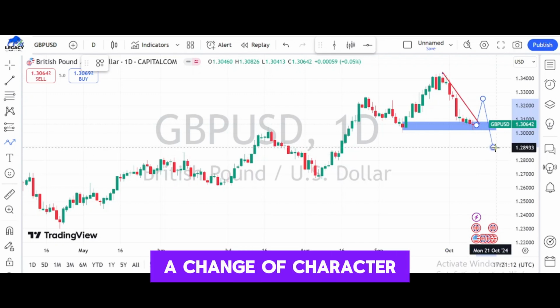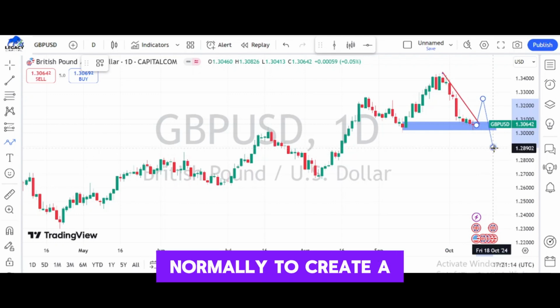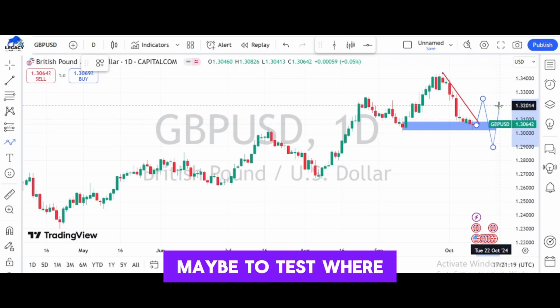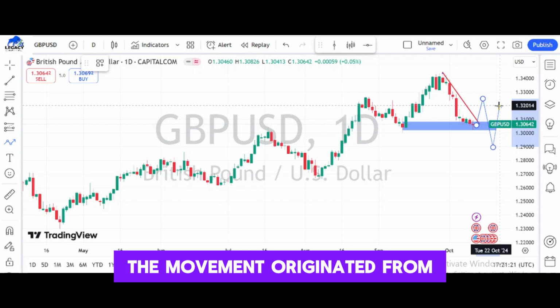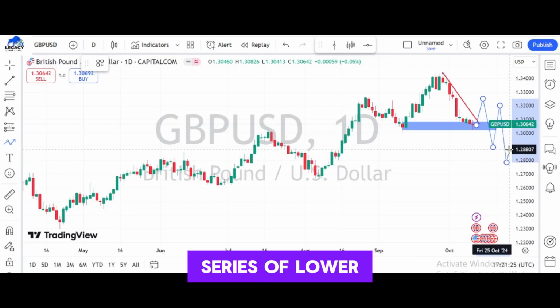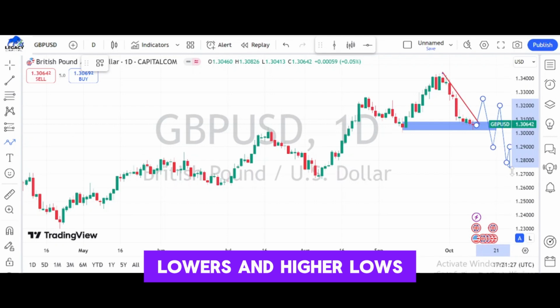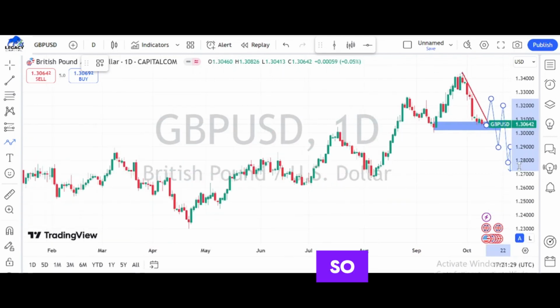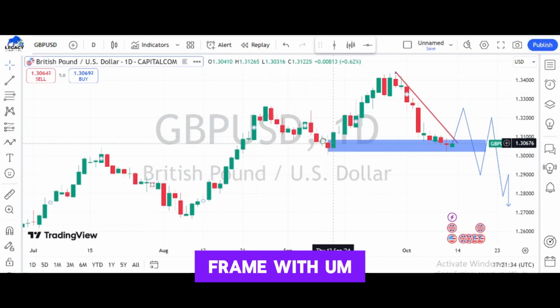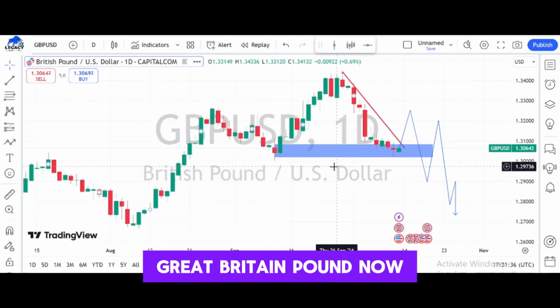When it brings about a change of character, normally it will create a new lower low at this level, then retrace back maybe to test where the movement originated from. Then from that level, it will start creating a series of lower lows and higher lows while it's moving down. So that is our expectation on the daily time frame with Great Britain pound.